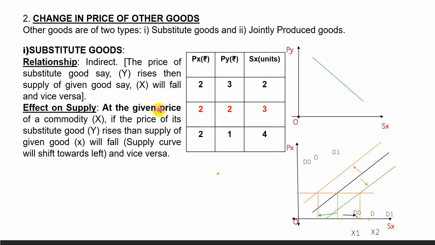So what is the effect on the supply? At the given price of a commodity X, the price is constant. If the price of its substitute good Y rises, then the supply of the given good decreases, and the supply curve will shift leftward, meaning upward. And if the price of the substitute good decreases, then the supply of the given good increases and the supply curve will shift downward, showing an increase in supply.